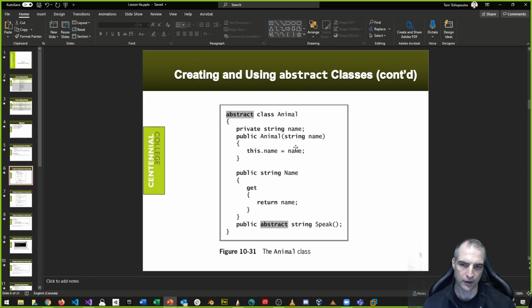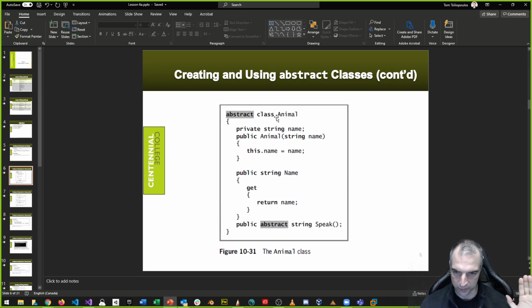So here's an example of an animal class. Remember, we just talked about this. Animal is so generic. It doesn't mean anything. Animal. What does animal mean? Nothing, really. I mean, it can indicate a lot of different things. We need more specificity, a kind of specialization for animals. So what we want to do is make a subclass or a derived class of the animal, or a child class of the animal, parent class, superclass.